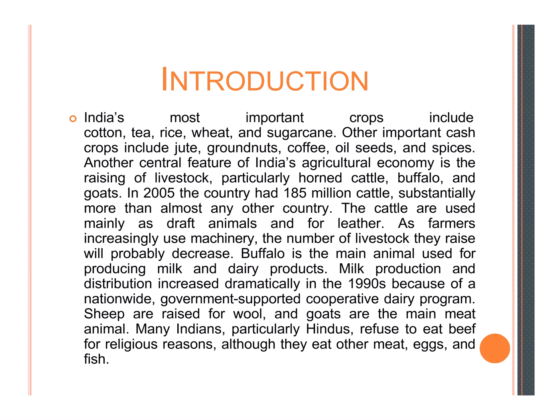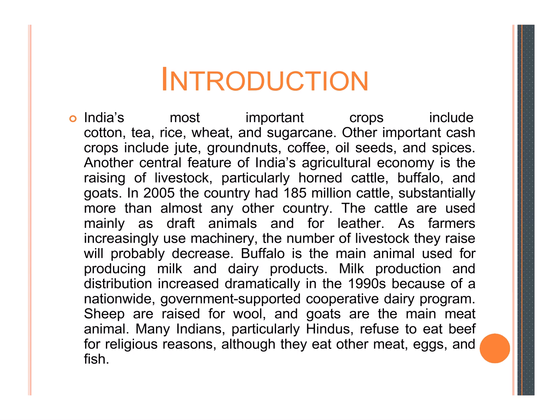In 2005, the country had 185 million cattle, substantially more than almost any other country. The cattle are used mainly as draft animals and for leather. As farmers increasingly use machinery, the number of livestock they raise will probably decrease. And the buffalo is the main animal used for producing milk and dairy products.